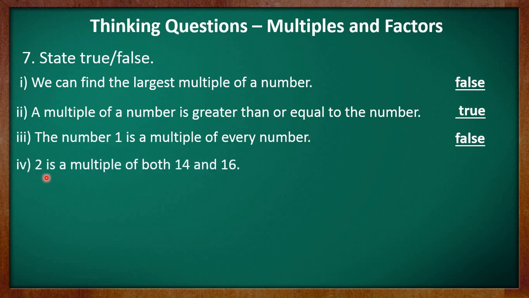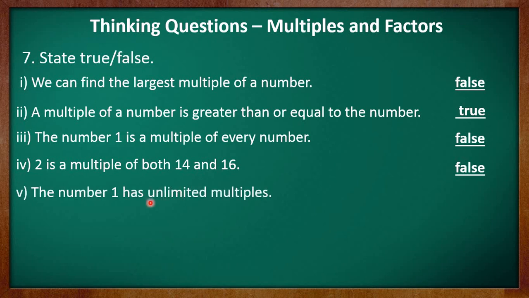Fourth part is 2 is a multiple of both 14 and 16. Kids, we know that a multiple can be greater than the number or it can be equal to the number, but it can never be lesser than a number. So this statement is false. Also, you know that the factor of any number is smaller than the number or it is equal to the number. So you may say that 2 is a factor of both 14 and 16 because both 14 and 16 are even numbers and you may divide both these completely by 2.